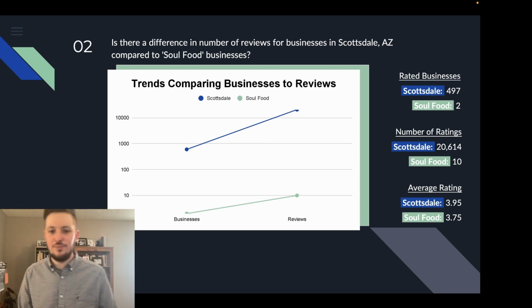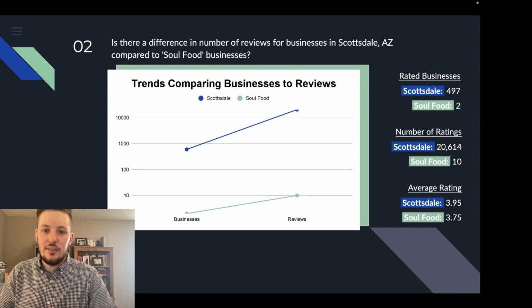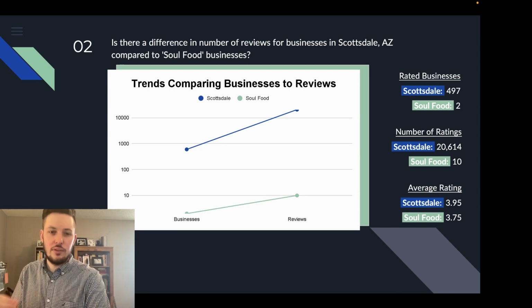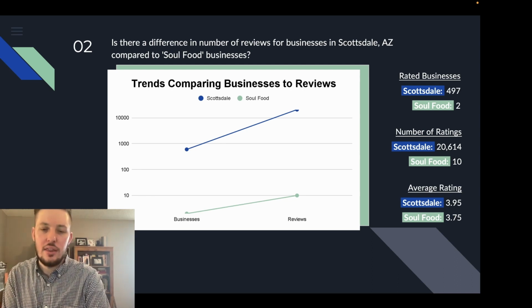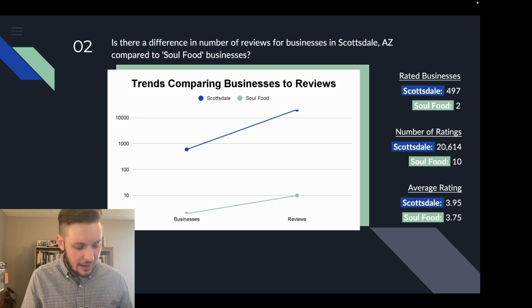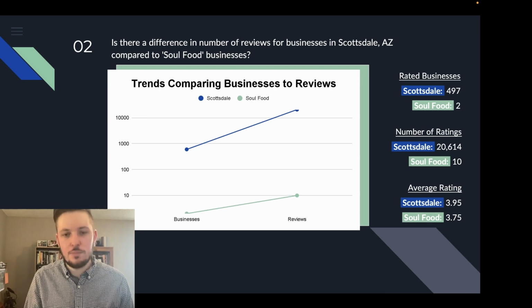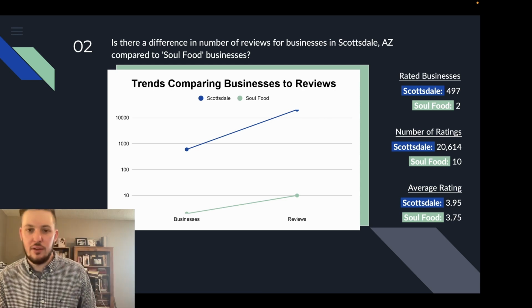While Scottsdale does trend in a direction that leads more to higher number of reviews contributing to their rating, it's much flatter for Soul Food, which probably indicates that the number of reviews doesn't really affect the rating of the businesses for Soul Food. And that's mostly because there's such a smaller amount of data.